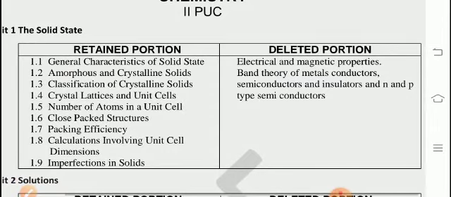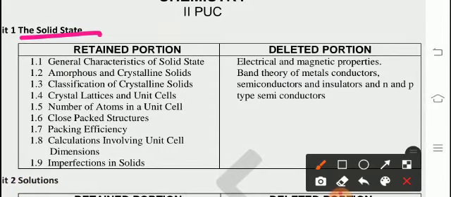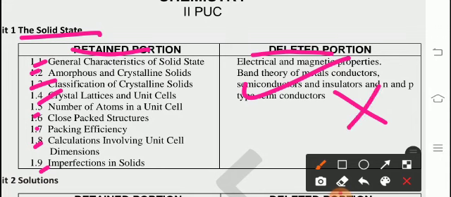First unit, the solid state. In the solid state, most of the lesson has been retained: points 1, 2, 3, 4, 5, 6, 7, 8, 9. Deleted portion in this lesson: electrical and magnetic properties, band theory of metal conductors, semiconductors and insulators, and n and p type semiconductors. So this one is deleted. Don't read.